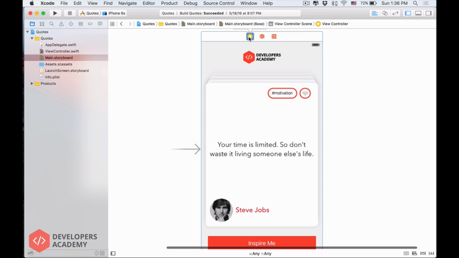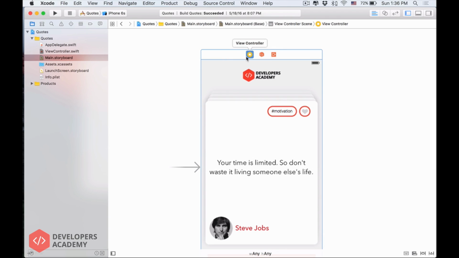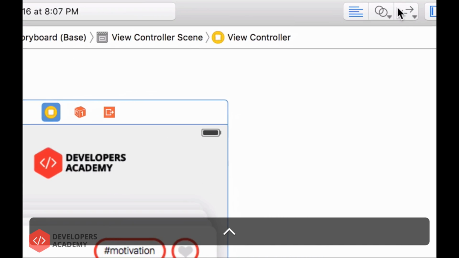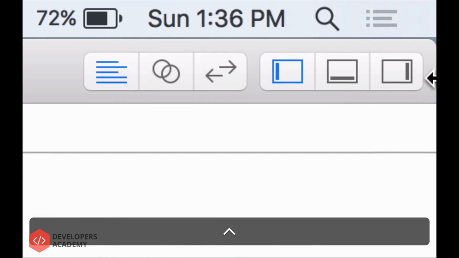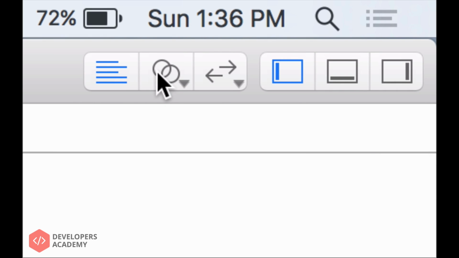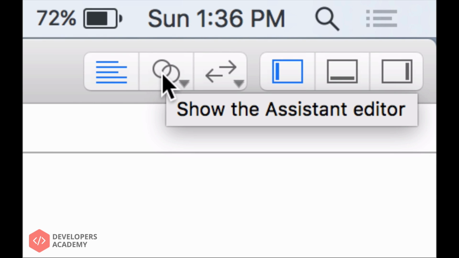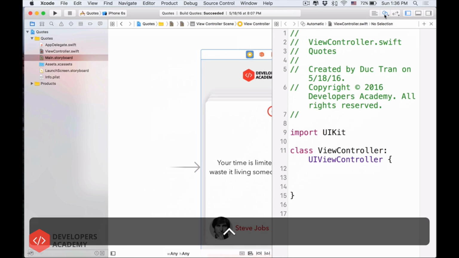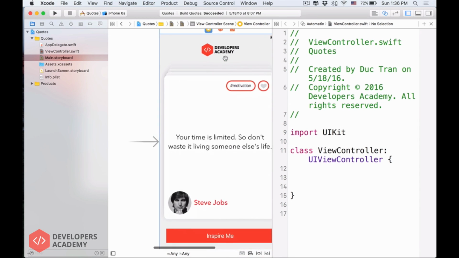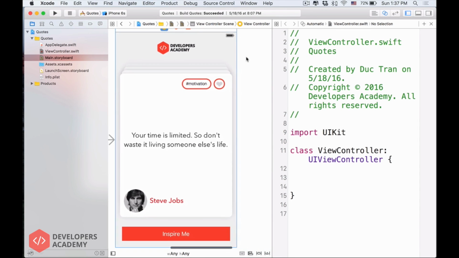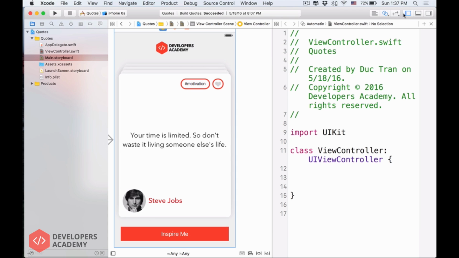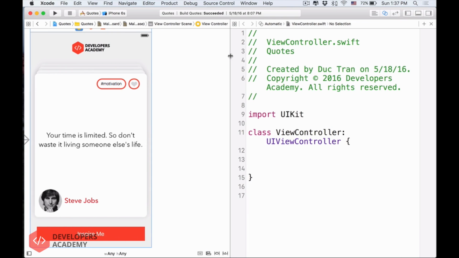The first thing is we will select this ViewController, okay, and then over here, among the 6 buttons, you see these 2 circles intertwined. It says the assistant editor. Okay, so now let's select this assistant editor. Cool. Alright, so what happens is it displays on the left hand side. I will hide that project navigator.